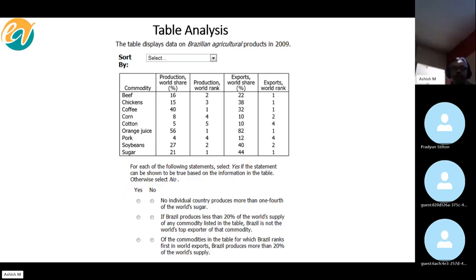So again, as we discussed, try to familiarize yourself with the data itself in terms of what it represents. So notice this is a clear indication that the table displays data on Brazilian agricultural products in 2009. Now, once you are clear with the data, that is when you start reading the question statement. Select yes if the statement can be shown to be true based on the information in the table. Otherwise, select no.